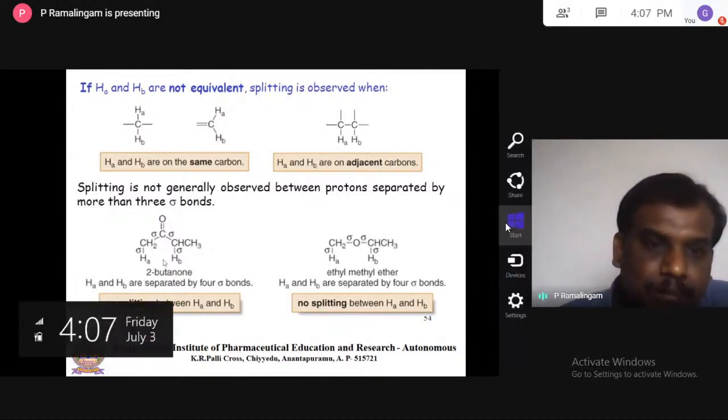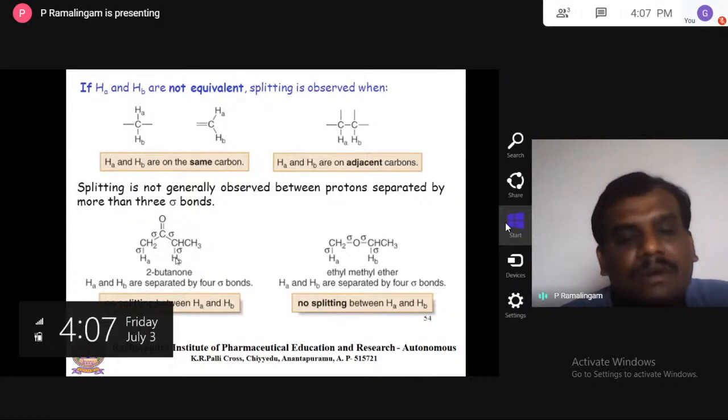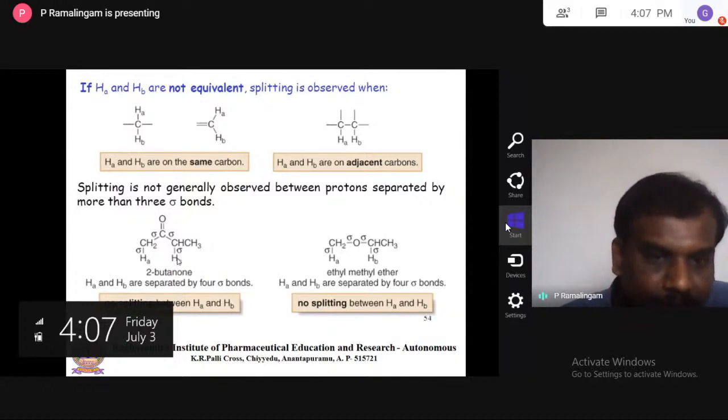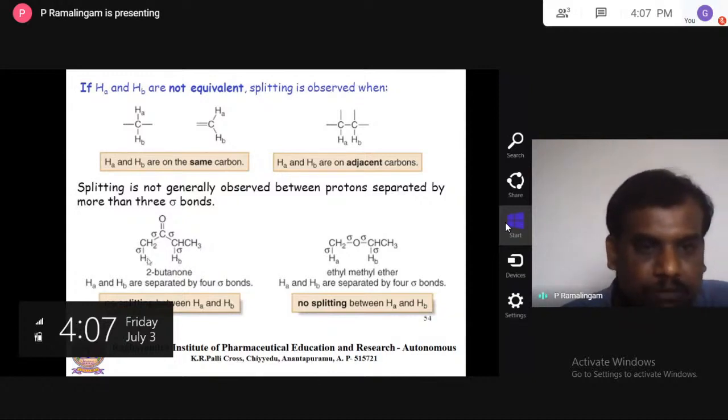The same way you can find coupling for this proton and this proton. The CH3 will undergo splitting because of this proton. This one undergoes splitting because of this proton. But this proton will never undergo splitting because of this proton or this proton.